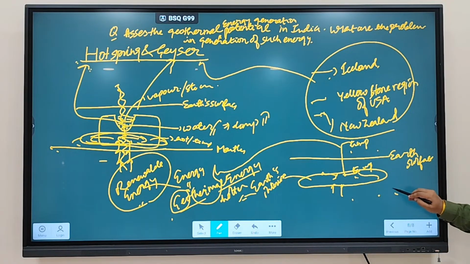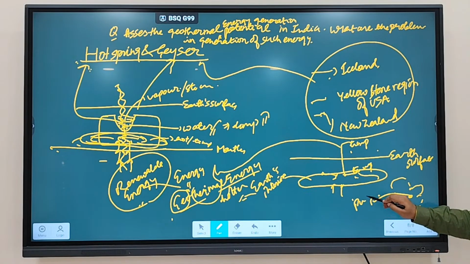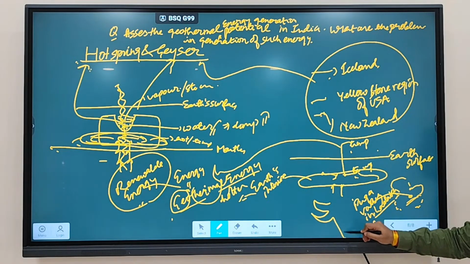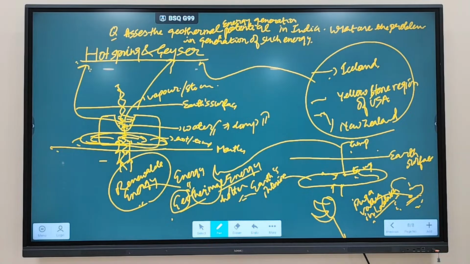For example, one of the important regions where we are talking about generation of geothermal energy is here. This is called the Puga Valley in Ladakh. This is an important site for generation of geothermal energy. India is now trying to explore, assess and utilize the geothermal potential over here. Like that, you will find also in Gujarat, this region, where you will have geothermal energy potential. So on a map you need to locate India's areas which have geothermal energy potential, and what is the problem in generation of such energy.